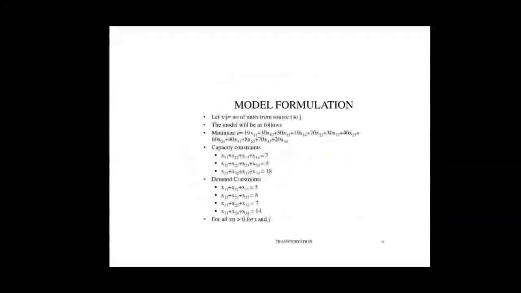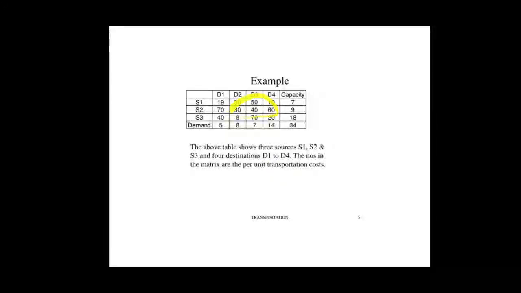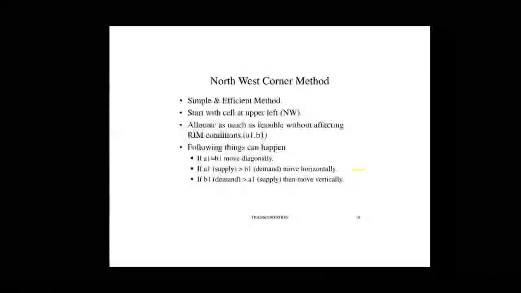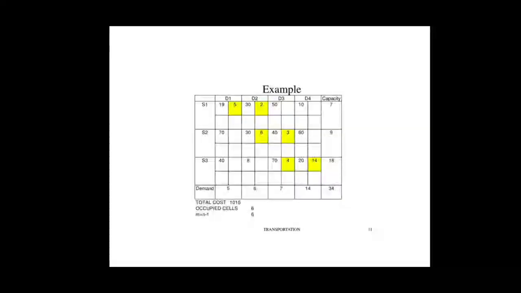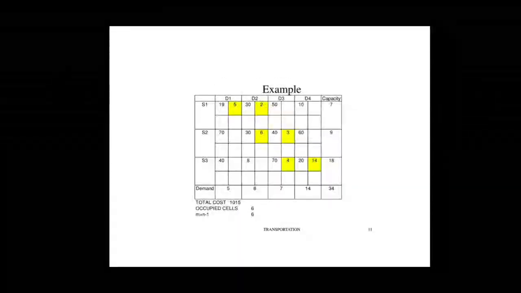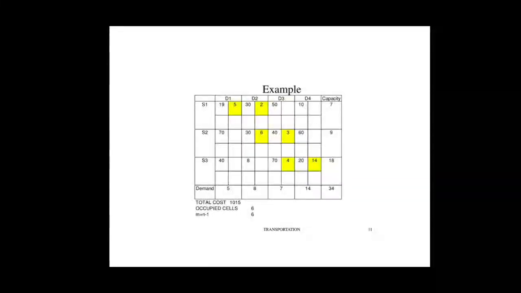Now use this table to draw a new table and solve with the help of the northwest corner method. You put all values, all 4 column values and 3 row values. The number of columns and rows is not necessarily equal, but the total of supply and the total of demand should be equal.